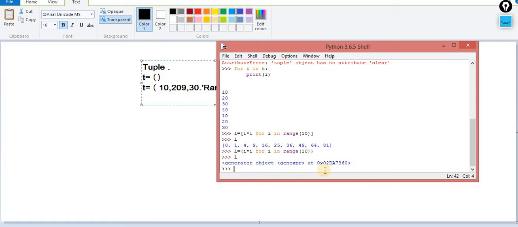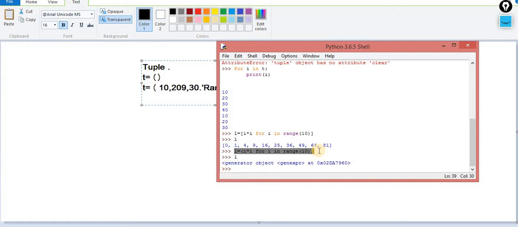Now what is this? Keep in mind, in the case of a list, if I use these brackets, this concept is called list comprehension. But in the case of a tuple, there is no such concept called tuple comprehension. The terminology is not there.